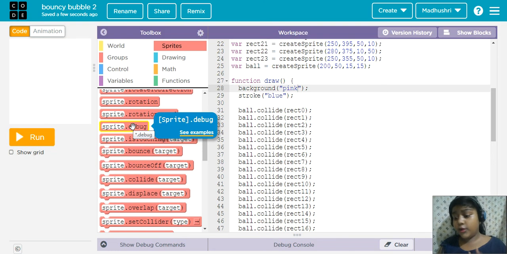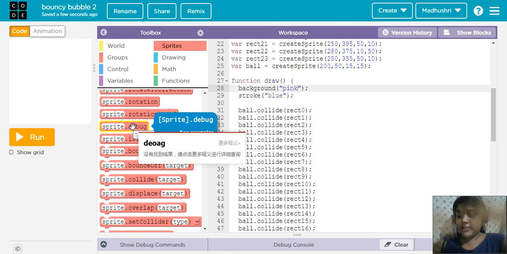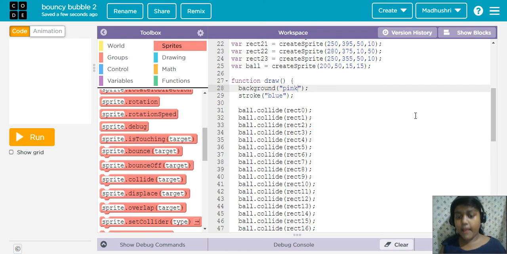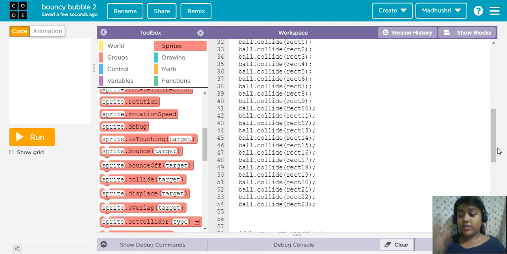Do you know what is the meaning of background? Background shows the back side, the back area. And do you know what is collide? This is the obstacle and this is the ball, meaning the ball will come and it will just stick. It will not go down. When you are pressing the down arrow, it will not move. If you are pressing up, it will go. When we are pressing the right arrow, it will go right.